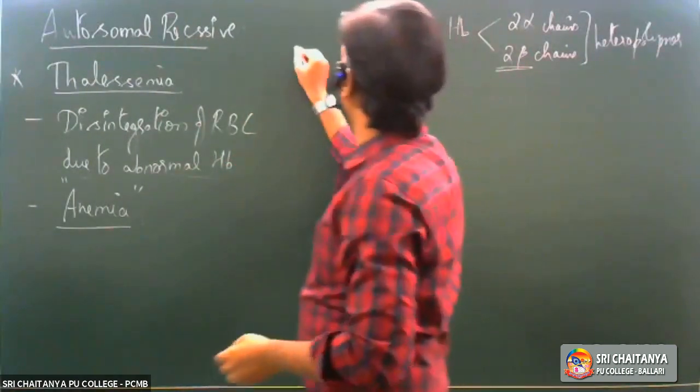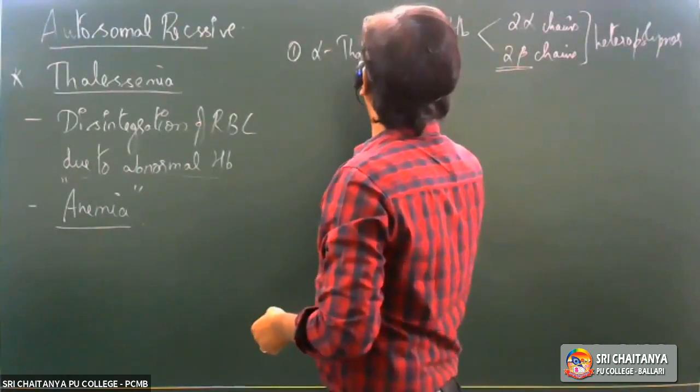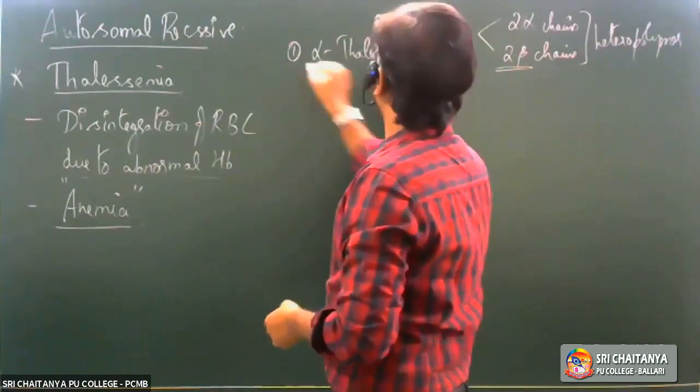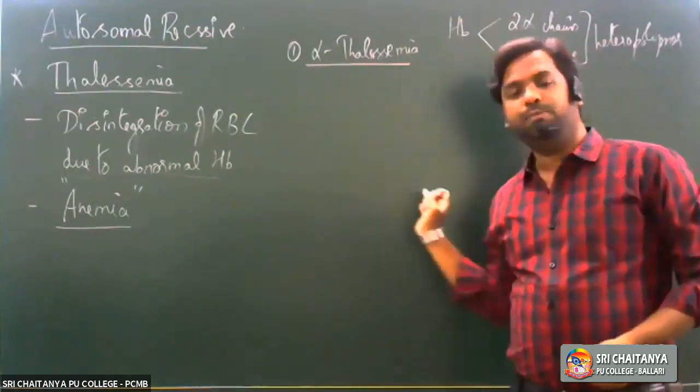The first one is referred to as alpha thalassemia, and the second one is beta thalassemia. First, let us take up alpha thalassemia, then we'll come back to beta thalassemia.